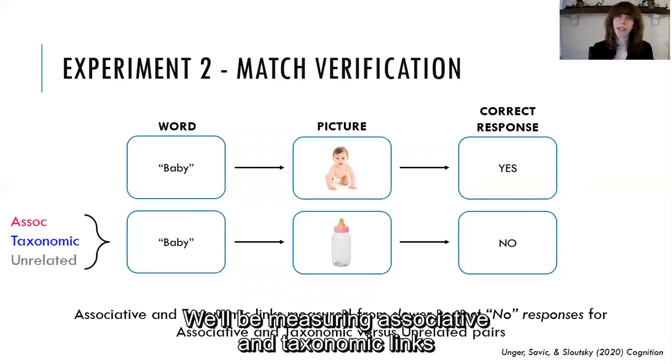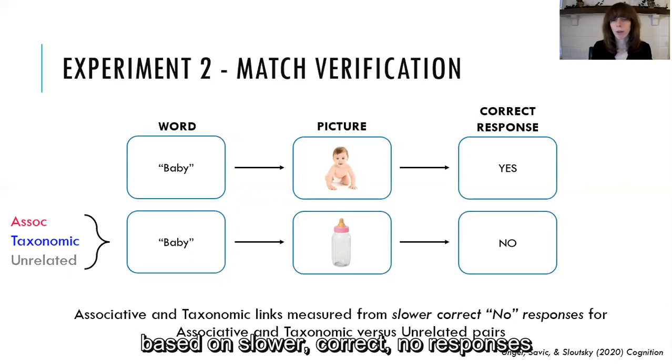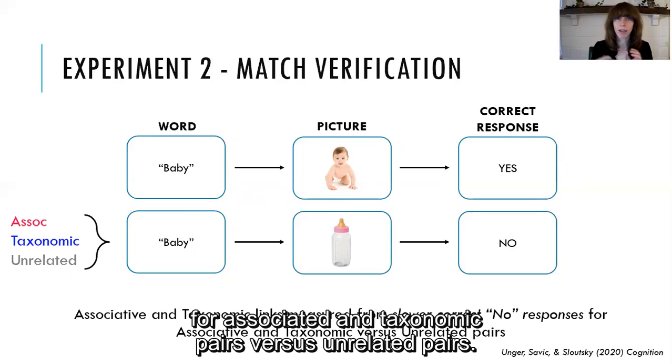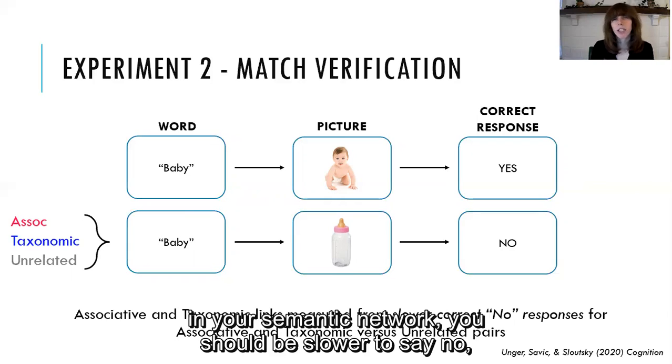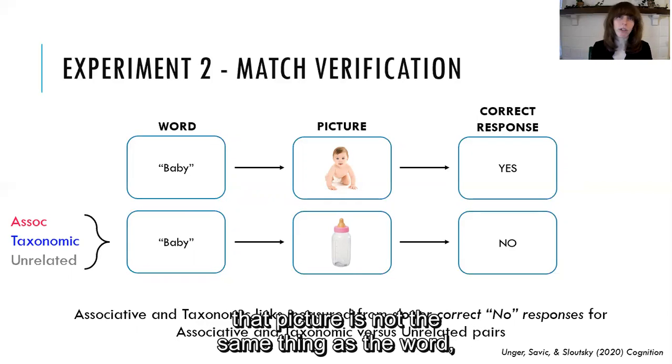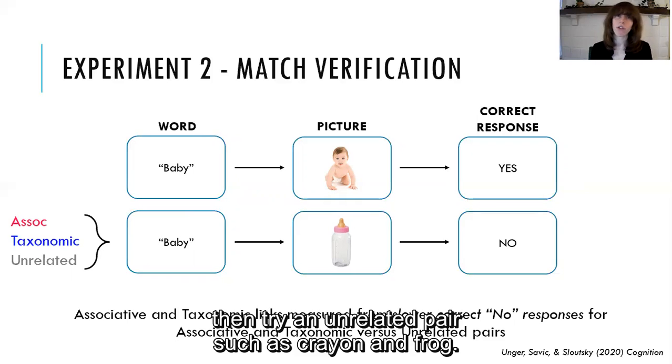So we'll be measuring associative and taxonomic links based on slower correct no responses for associative and taxonomic pairs versus unrelated pairs. So the idea here is that if baby and bottle are linked in your semantic network, you should be slower to say, no, that picture is not the same thing as the word than for an unrelated pair such as crayon and frog.